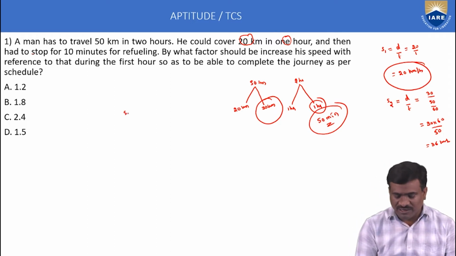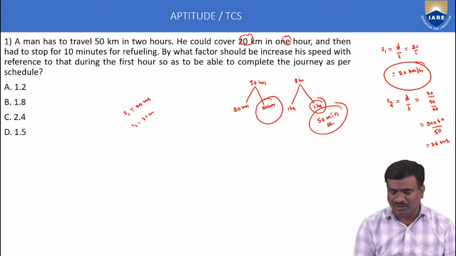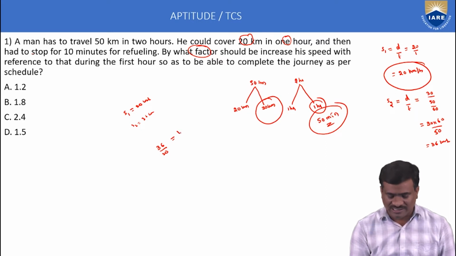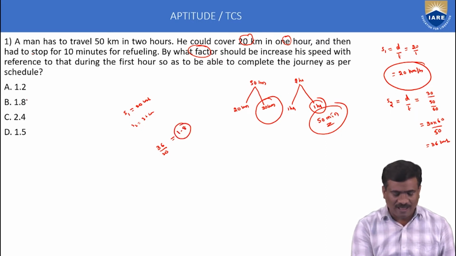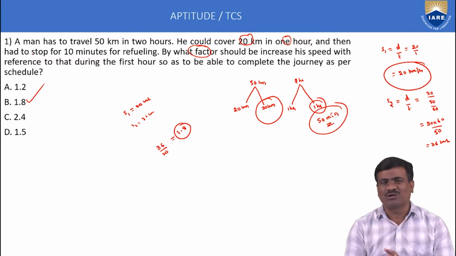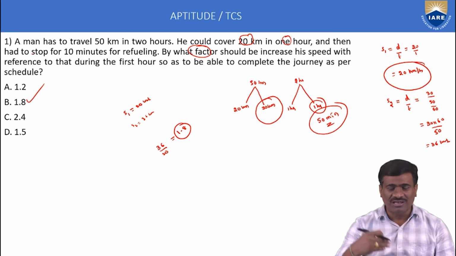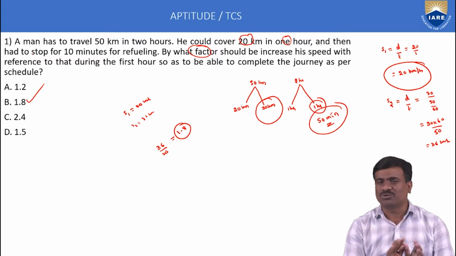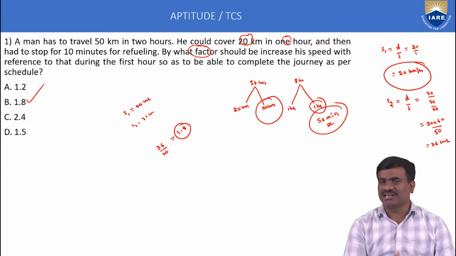Here initial speed S1 is equal to 20 km per hour, S2 is equal to 36 km per hour. By what factor means S2 by S1, that is 36 by 20, equal to 1.8. Option B only correct. Suppose 20 into 1.8 is equal to 36 km per hour. The increase in speed is 1.8 times of speed 1. So answer 1.8 only correct. This is about the first example.